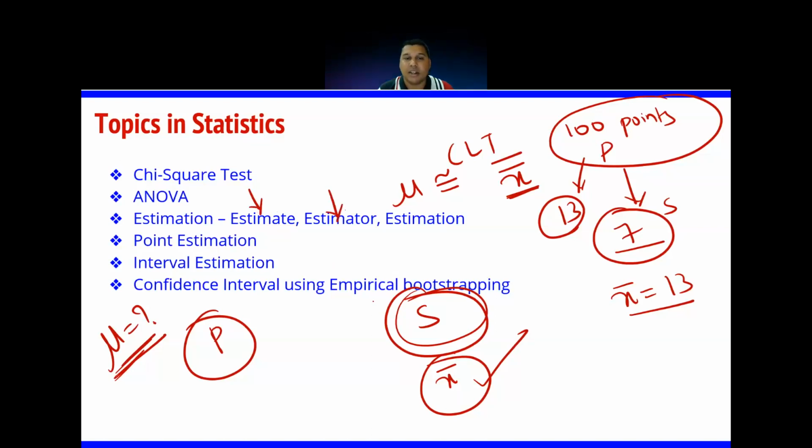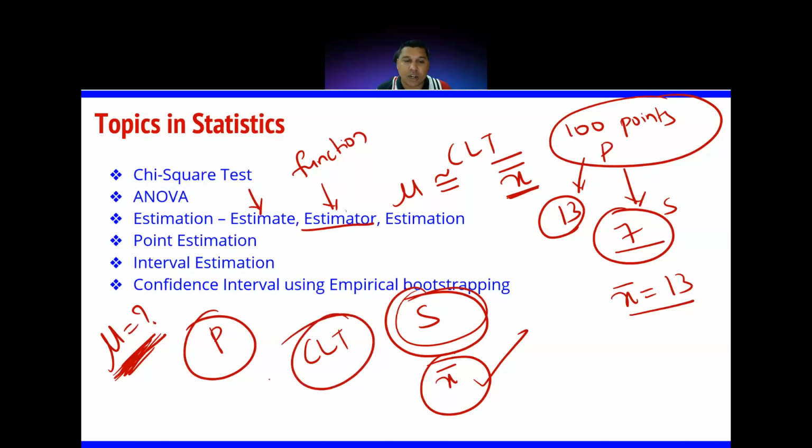What is an estimator? Estimator is a function which tries to find out this value. It's a method or a technique which helps me find the average height of students at NIT Trichy, or the mean of the population data. Estimator is nothing but a method or a function. Maybe you can think central limit theorem is one kind of estimator. It's a technique, right? Using this technique, using the sample's information, I am making a comment on the population's information.